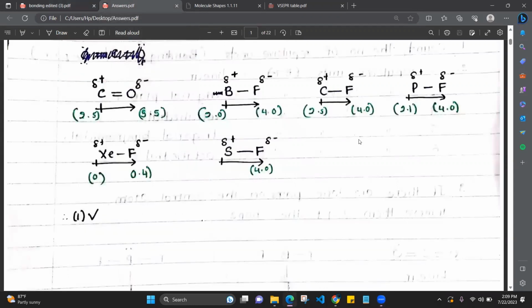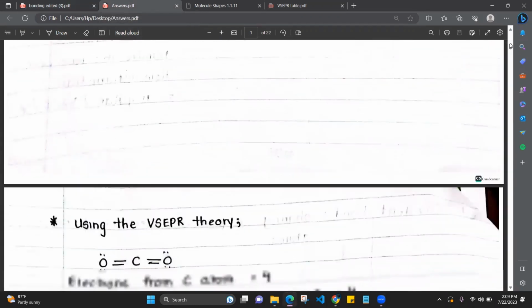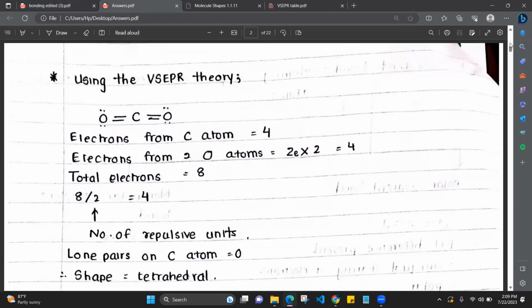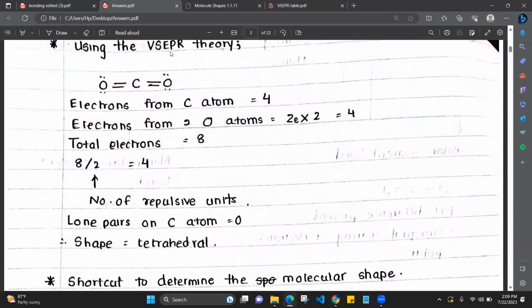What is the traditional method to find the shape of a molecule? Using the VSEPR theory, valence shell electron pair repulsion theory. Take the carbon dioxide molecule. There are 4 electrons given to the bonds by the carbon atom.